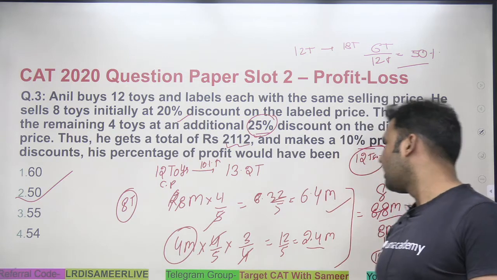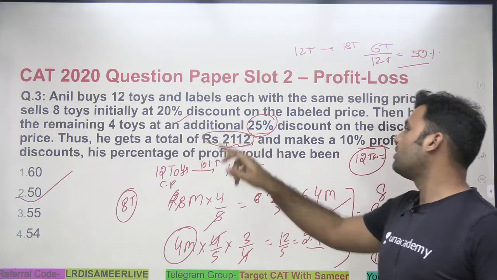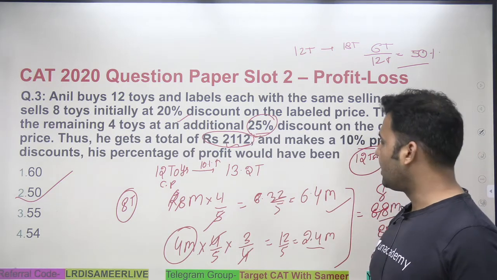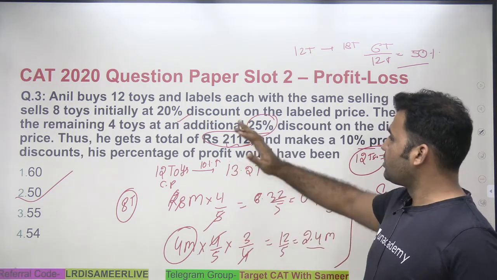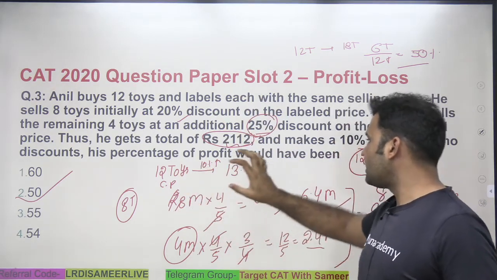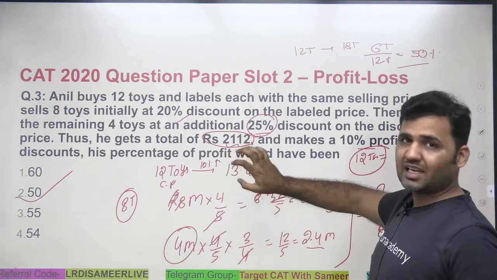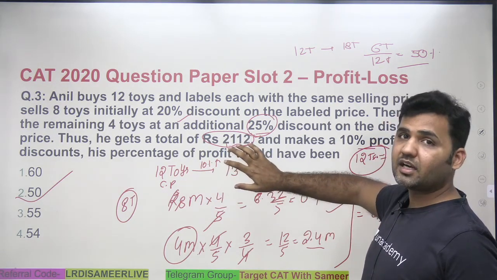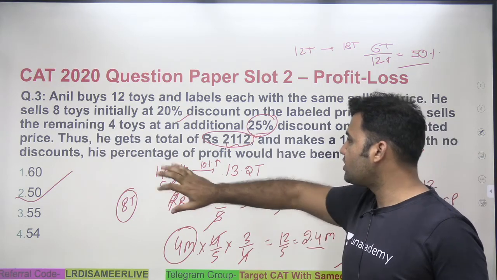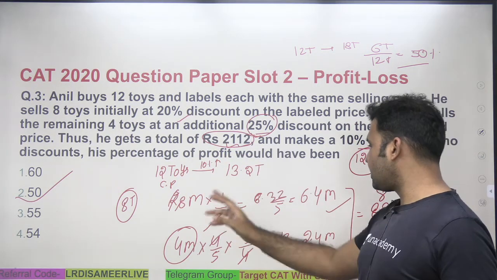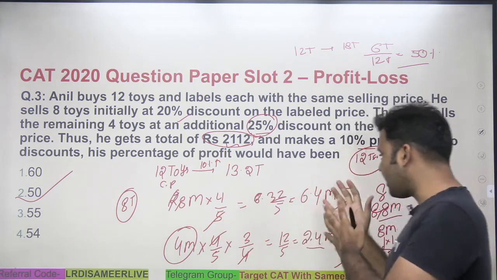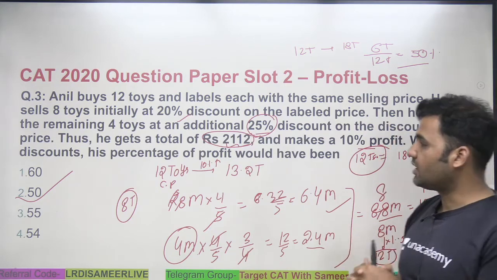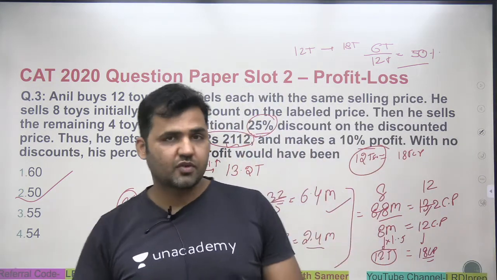A very simple one, right? You just don't need to include this value while doing the calculation, because if you include it unnecessarily it will become difficult. So it's a much better option to straight away see how many toys he wants to earn, what is the selling price of the toys that he wants to get. 12 toys, 10% profit, that means he is getting 13.2 toys. He's selling 12 toys at the price of 13.2, and then check what is the final mark price that he's getting. Find a relationship between mark price and cost price, and that will give you the direct answer of the question. That's option number 2.